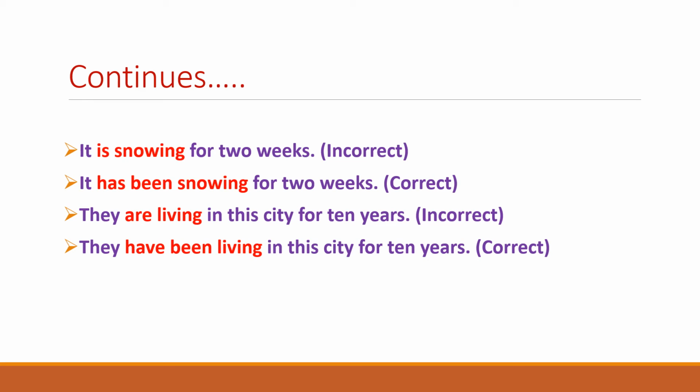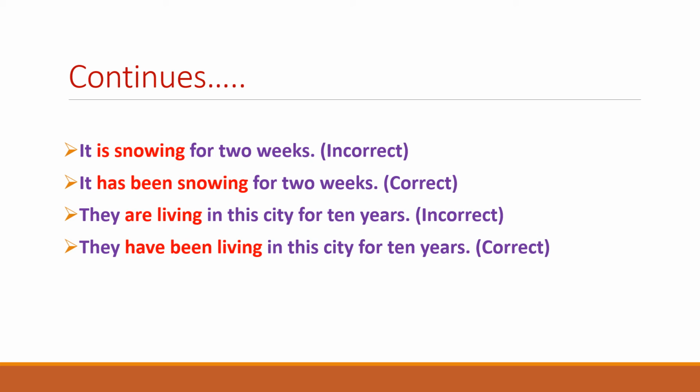present continuous tense. But the rule says that if there is the mention of the time, like there is 2 weeks, then we have to change is snowing, present continuous tense, into has been snowing. That is the present perfect continuous tense. That's what we need to understand in this one. So the incorrect sentence is it is snowing for 2 weeks, whereas the correct sentence for this is it has been snowing for 2 weeks.